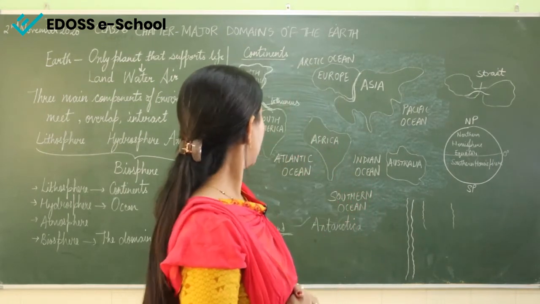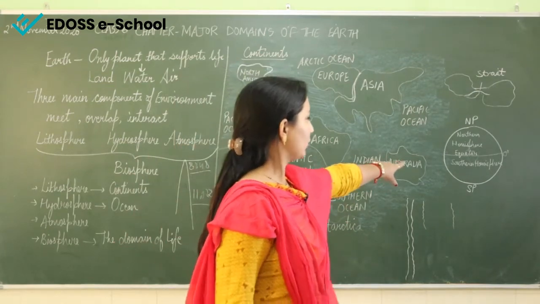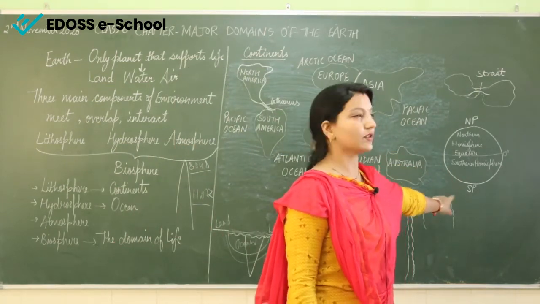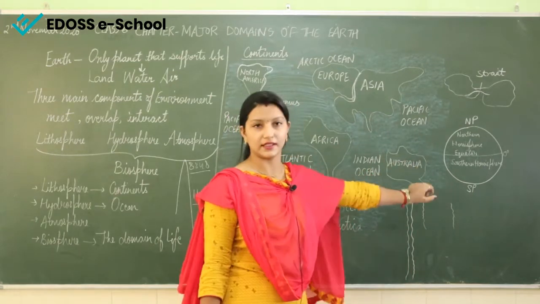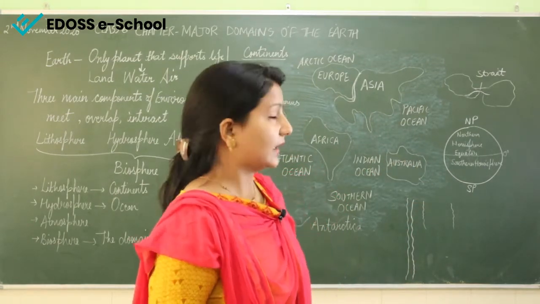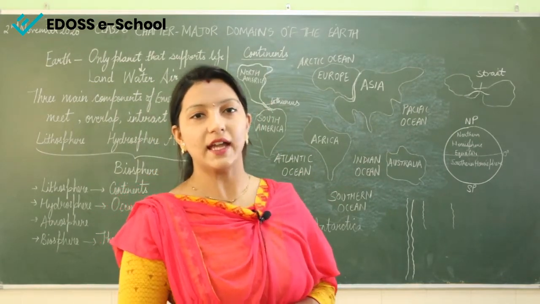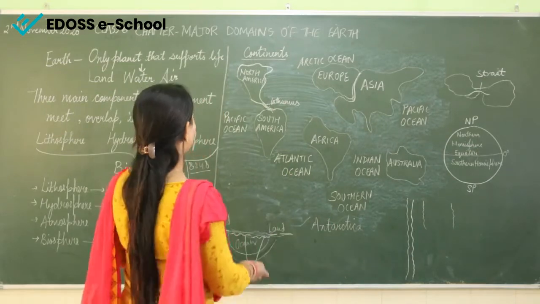Now, South America, it lies completely in the southern hemisphere. We have read what is northern hemisphere and southern hemisphere. So South America lies in the southern hemisphere, completely in the southern hemisphere, and the longest mountain ranges are there in the South America, that is the Andes. They are the longest mountain ranges.